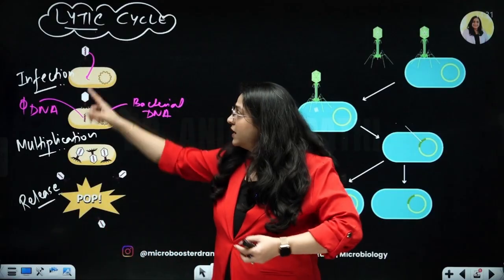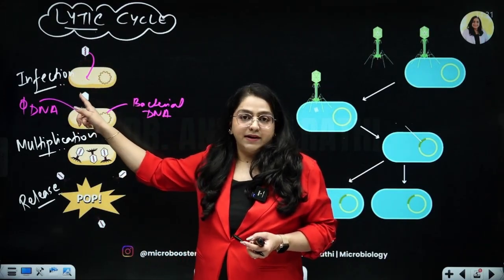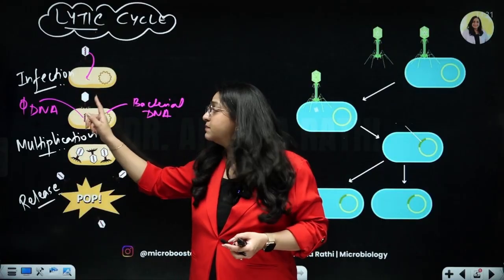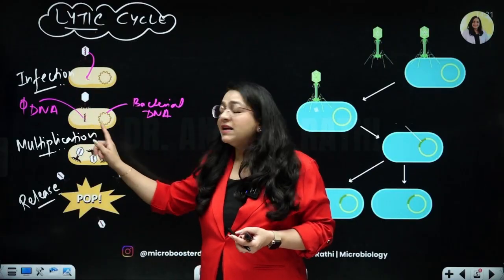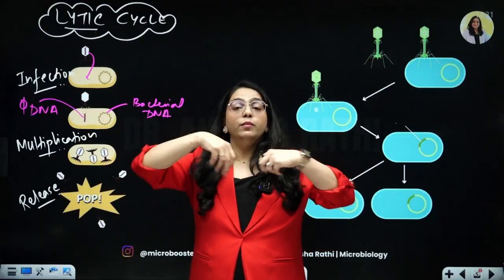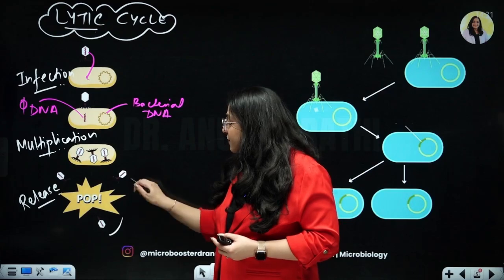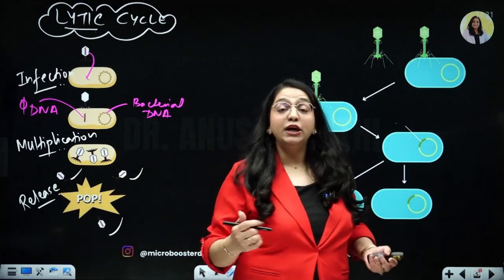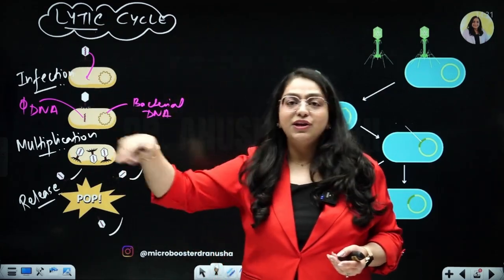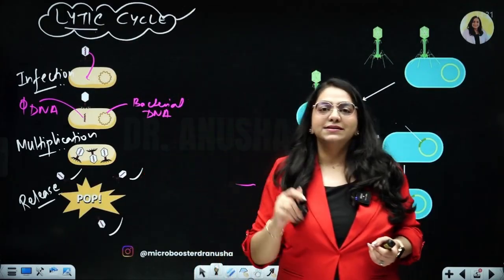So first of all, the phage will infect the bacterium, give its own DNA inside the bacterium. Then the DNA will utilize the machinery of the bacteria, produce many little baby phages. The baby phages will lyse or pop or kill or burst open the bacterial cell and be released outside. Now all of these phages are independent phages. They are free to go and infect another cell and continue the cycle like that. This is one way in which the phage has its life cycle, called the lytic cycle.